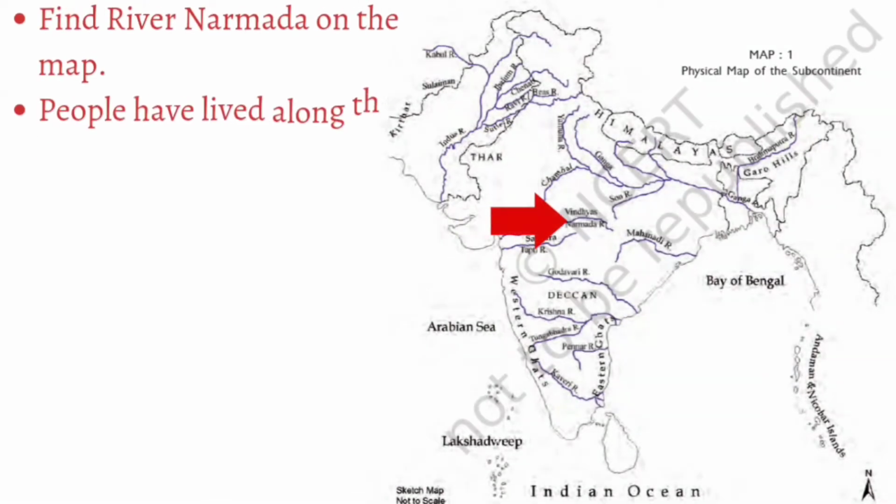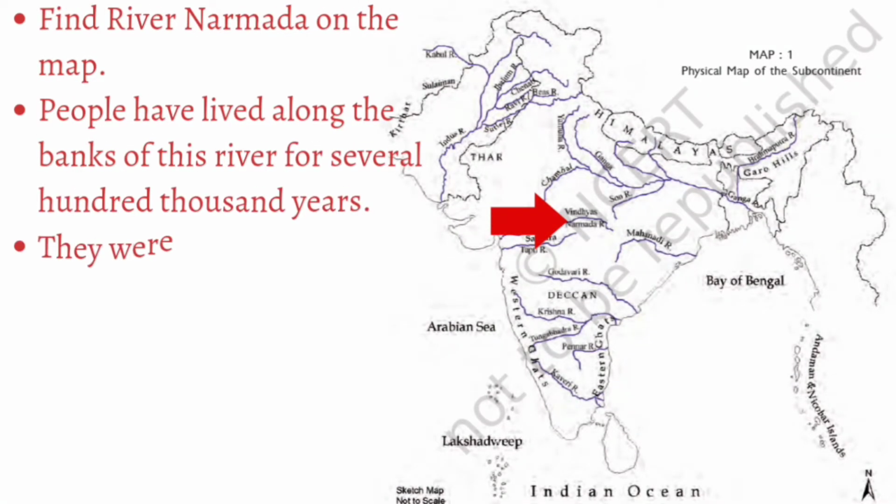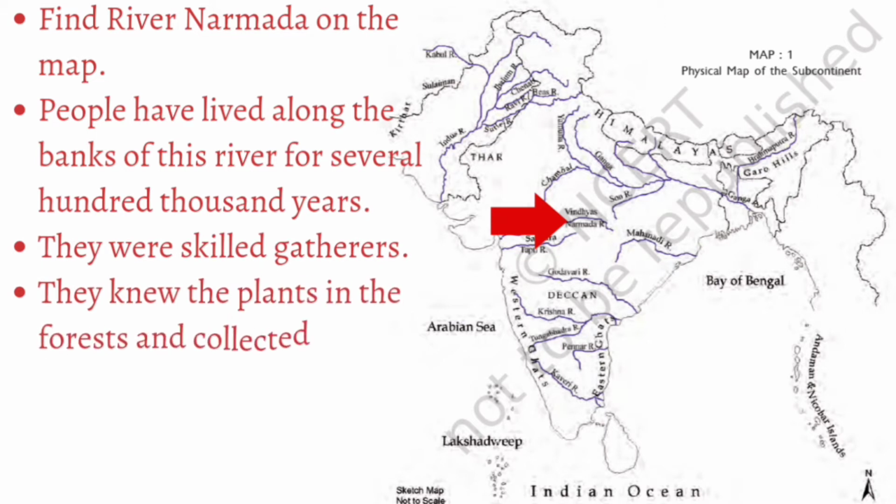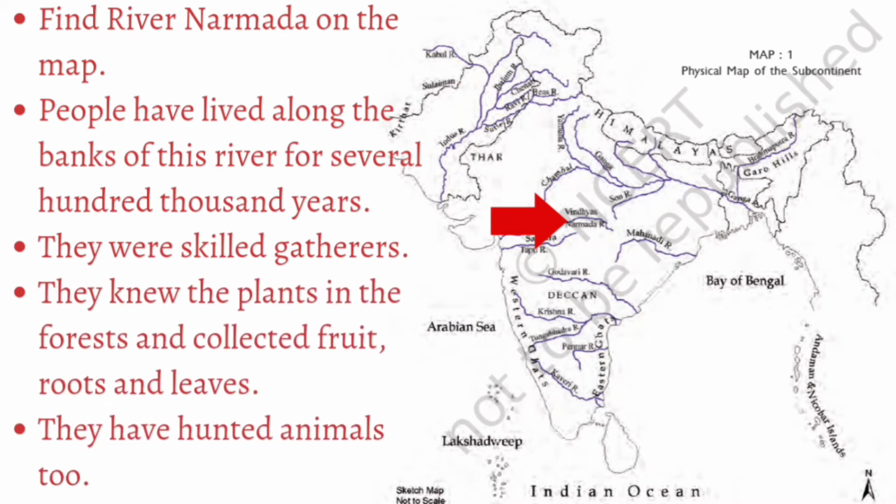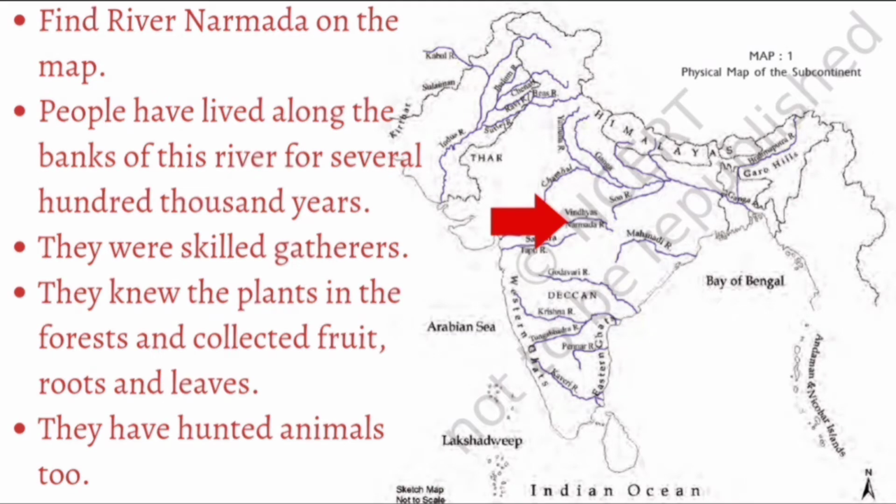Find the river Narmada on the map. People have lived along the banks of this river for several hundred thousand years. They were skilled gatherers. They knew the plants in the forest and collected fruit, roots and leaves. They hunted animals too.